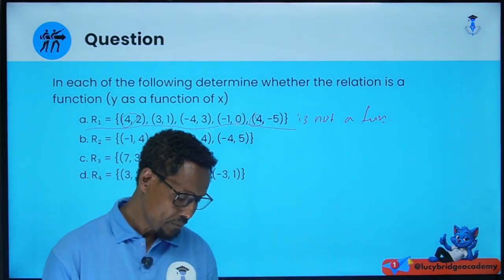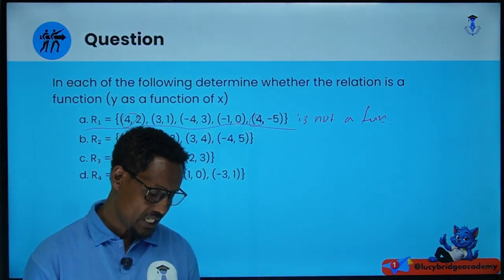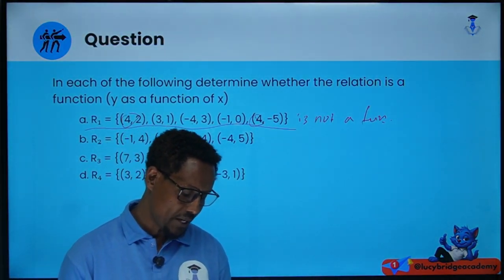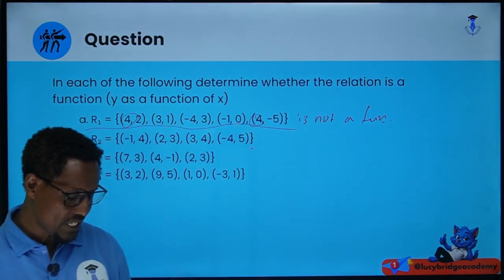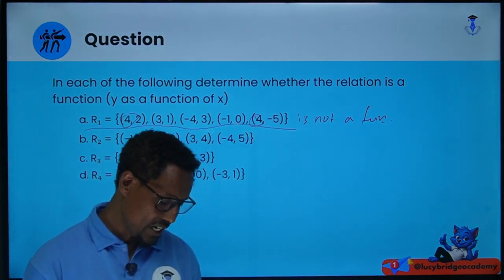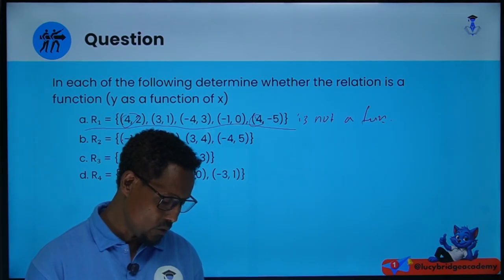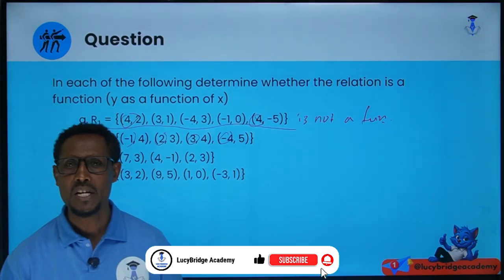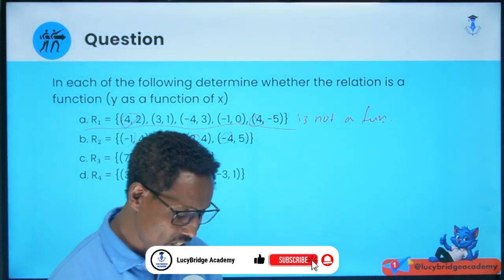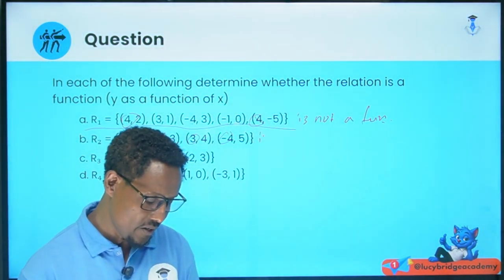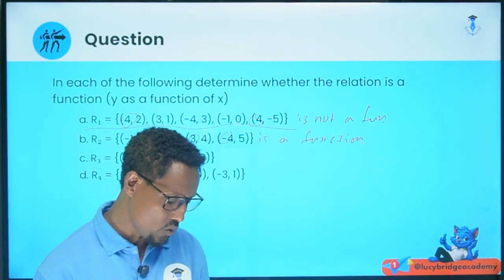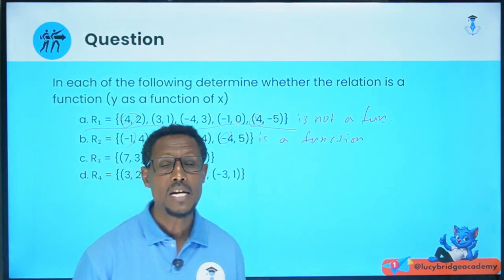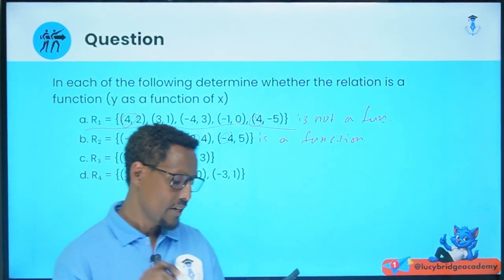The second one: -1 pairs with 4, 2 pairs with 3, 3 pairs with 4, -4 pairs with 5. Look, the first elements -1, 2, 3, and -4 are all different. Therefore, the given relation is a function, because every element in the domain is paired with exactly one element in the range.